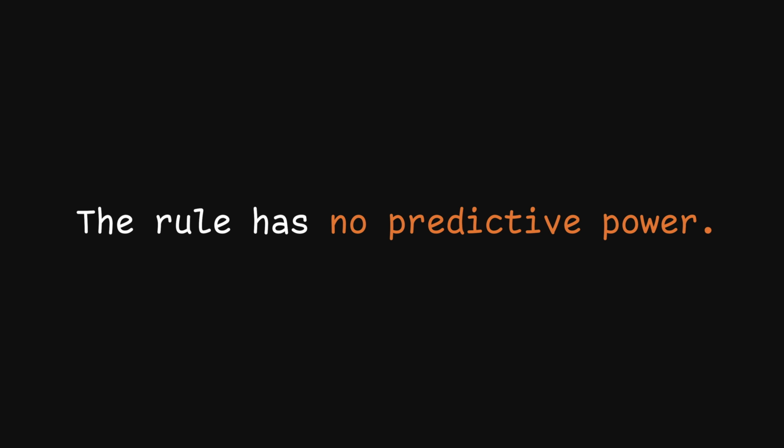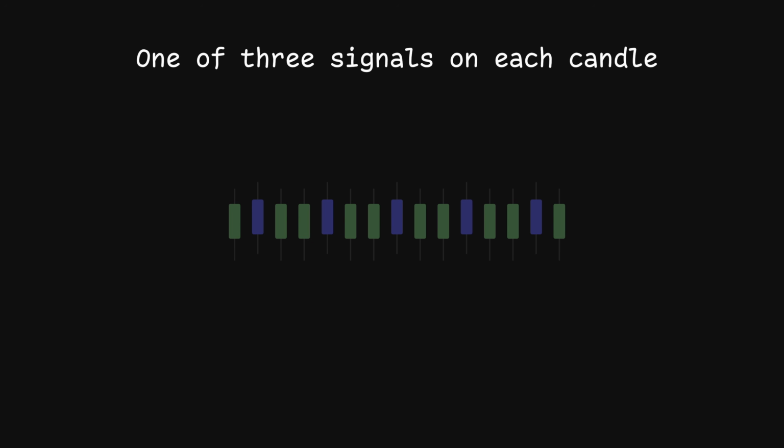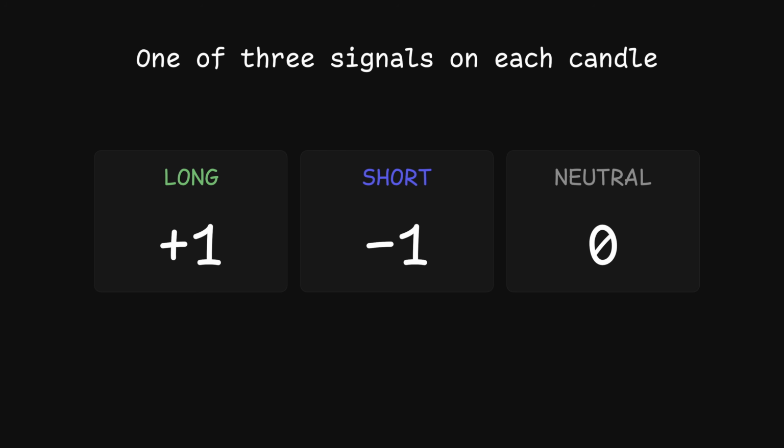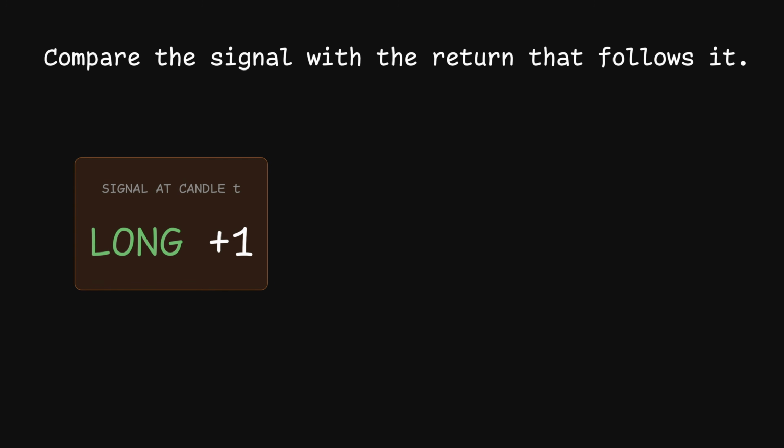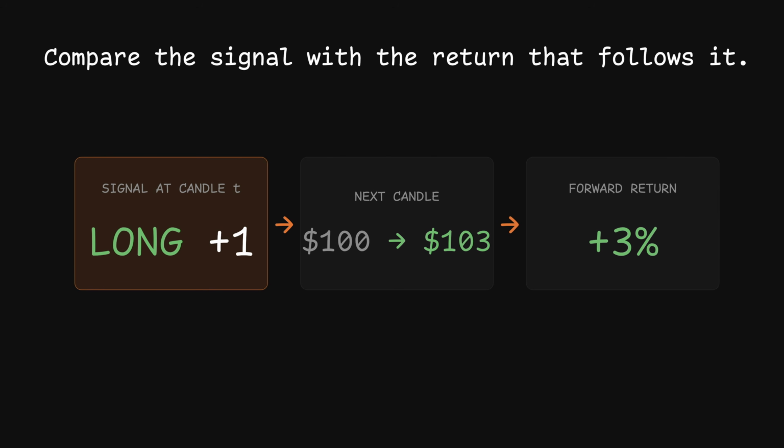We begin with the assumption that the rule has no predictive power. This is called the null hypothesis. The rule produces one of three signals on each candle: long, short, or neutral. A long signal is represented by +1, a short signal by -1, and a neutral signal by 0. Each signal is then compared with the market return that follows it.